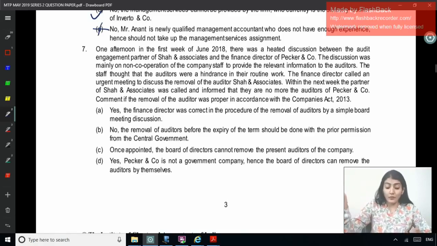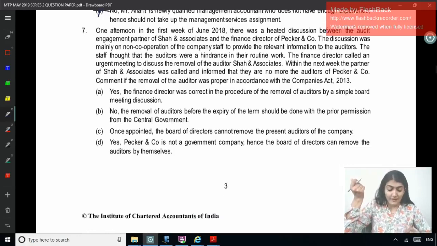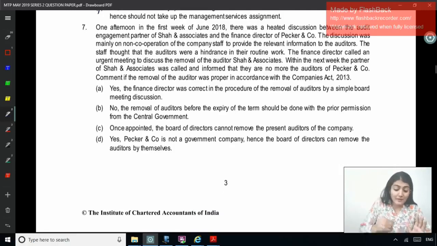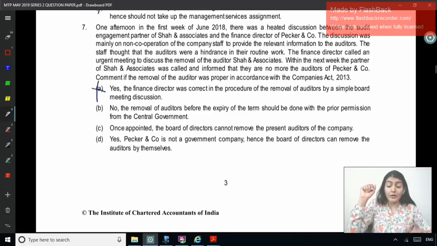Right, so removal of auditor before the expiry of his term. We know it requires the prior approval of the central government. Option A: Yes, the finance director was correct in the procedure of the removal of auditor by a simple board meeting discussion. No, the removal of auditor before the expiry of the term should be done with the prior permission of the central government. Seems right, but let's read the other two.